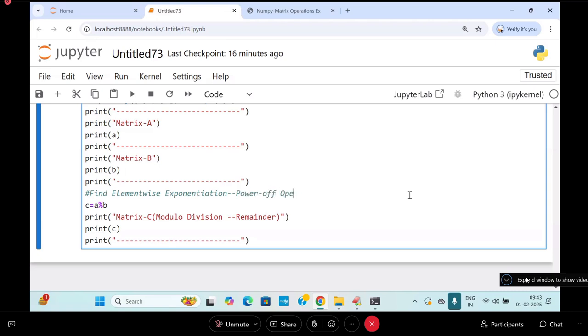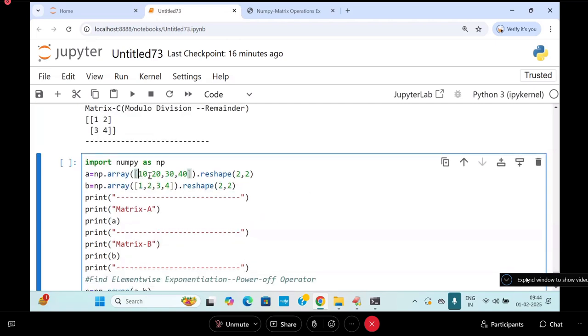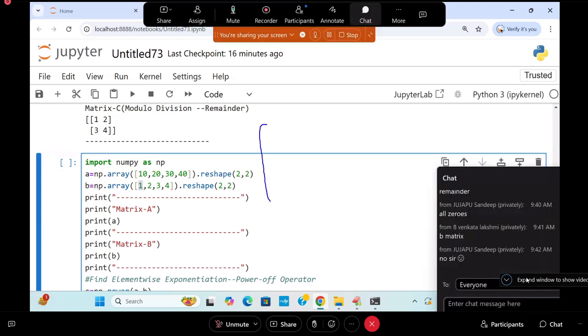Here I'm writing np dot power of a comma b. What is a comma b? A to the power of b. 10 to the power of 1, 10. 20 to the power of 2.